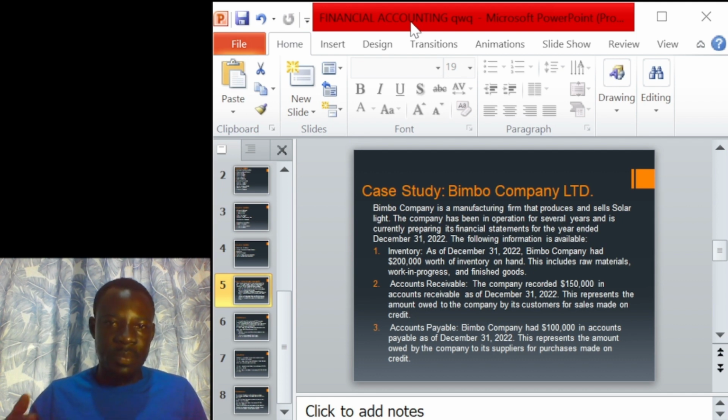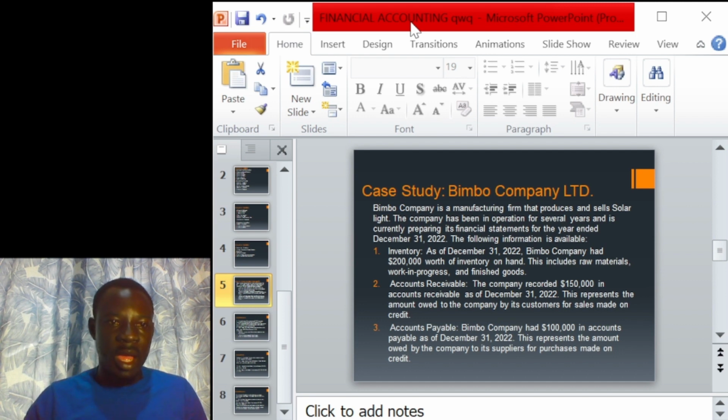But as the revenue principle implies, once goods have reached the destination of the customer, it means that sales has been made, even though they've not made payment, but they've collected goods worth $150,000. It means that sales has been made. This side will be explained deeper when we assess the cost.